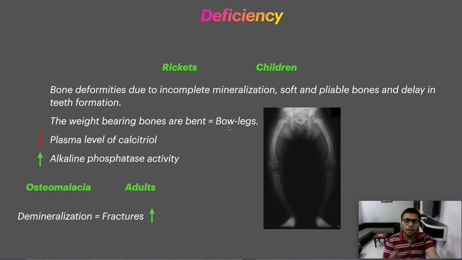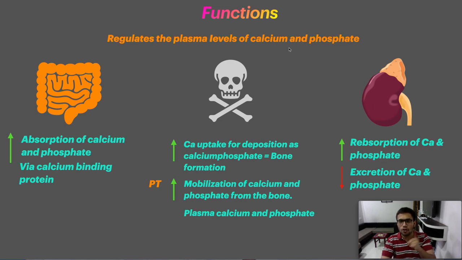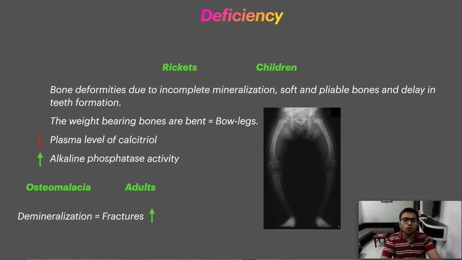And now what other laboratory tests you need to do? First you need to check out the level of calcium and phosphate in the serum. If calcium normal level is say 8.5 to 10, so the value will be less than 8.5. Phosphate similarly the value will be less than the normal value. And on the similar note, another thing which I want to know is alkaline phosphatase.